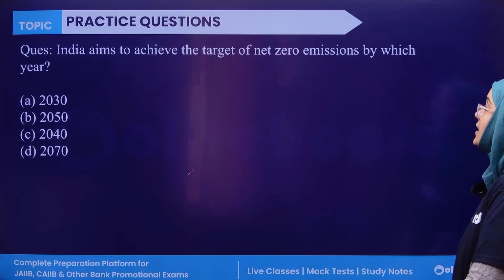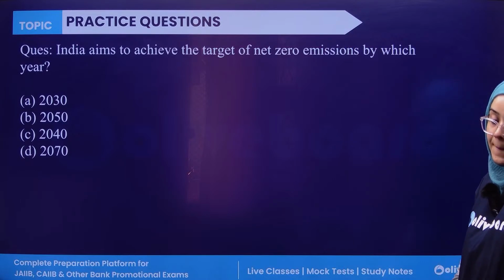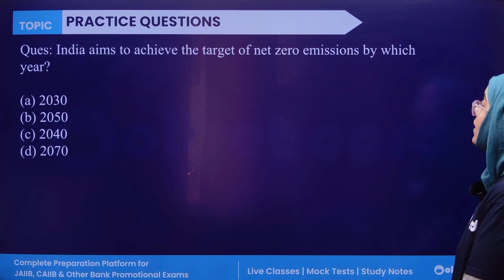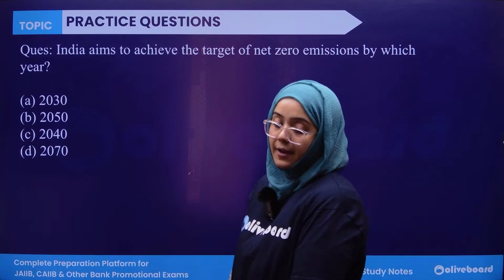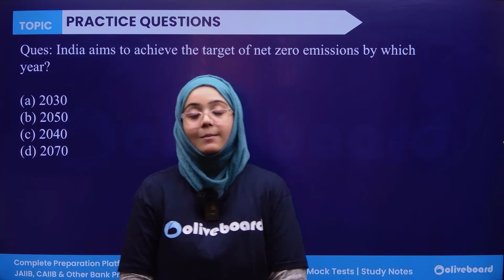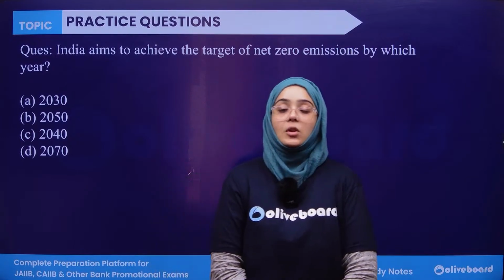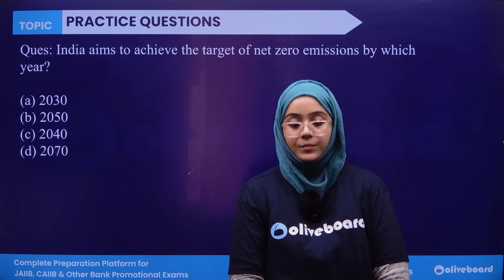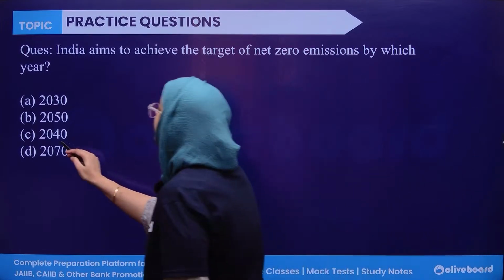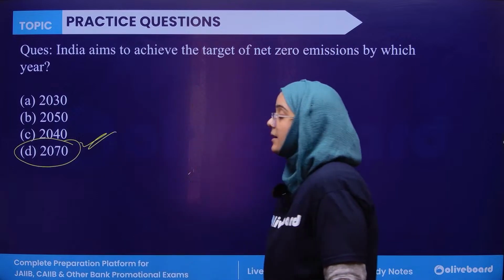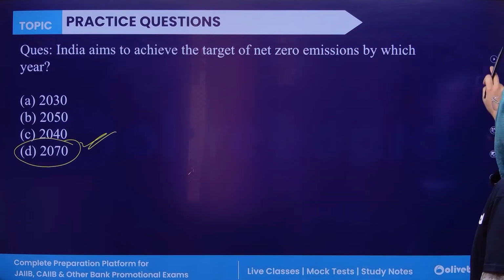Next, India aims to achieve the target of net zero emission by which year? Everyone? So the correct answer is by the year 2070. Clear? D is the correct answer. So this is the complete chapter overview.